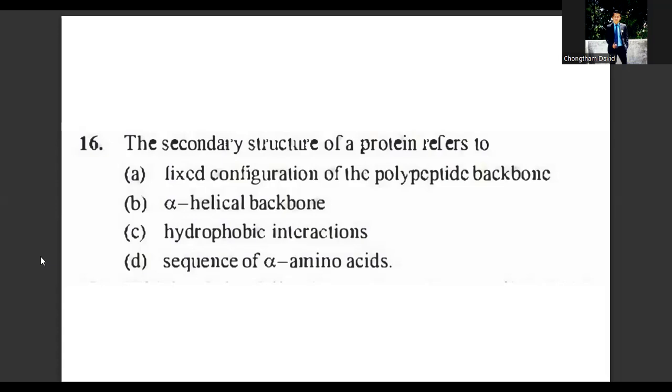Sometimes you might expect disulfide bonds, and the structure resembles the pleated folds of drapery, and therefore they are called beta pleated sheets. So the secondary structure of protein refers to the alpha helical backbone. None of the others is the answer; only B will be the correct answer for question number 16.